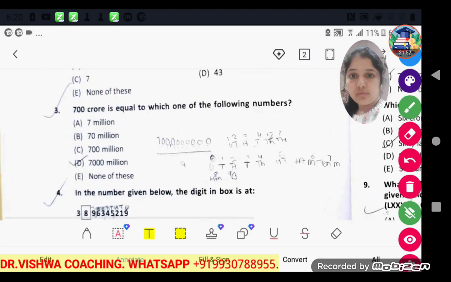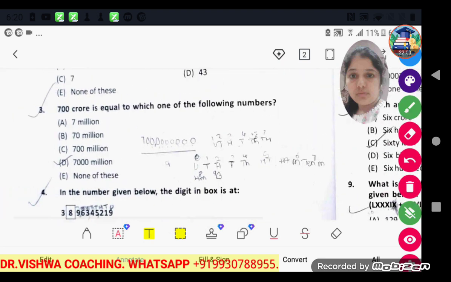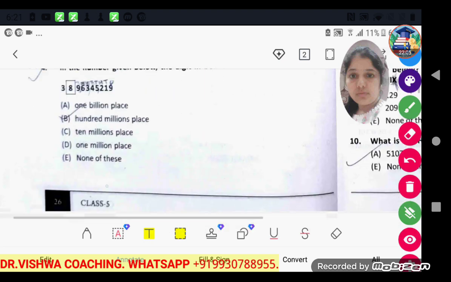Now, 700 crore is equal to which one of the following? So this you can try at home. This one is for your homework.